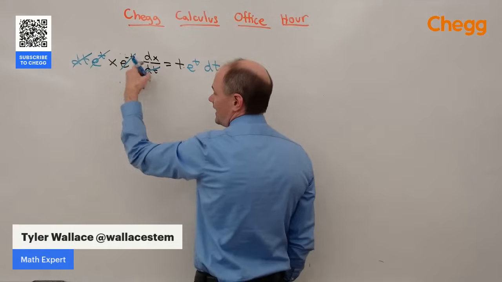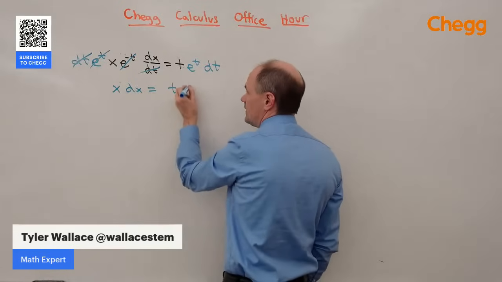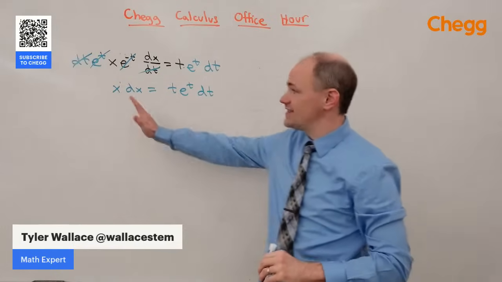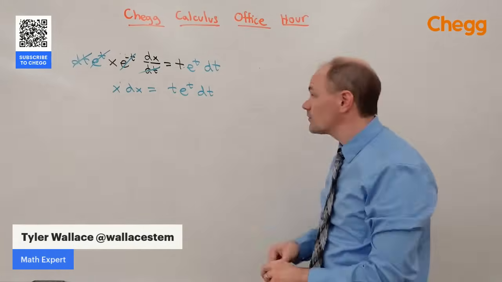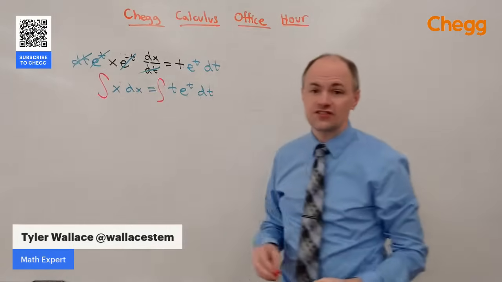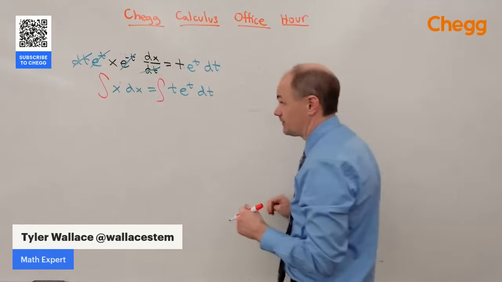And that's going to just give me x dx is equal to t e to the t dt. And now we've separated the x's on one side, the t's on the other side, which means now we're ready to actually go in there and integrate both sides of this equation to find our solution for x and t.